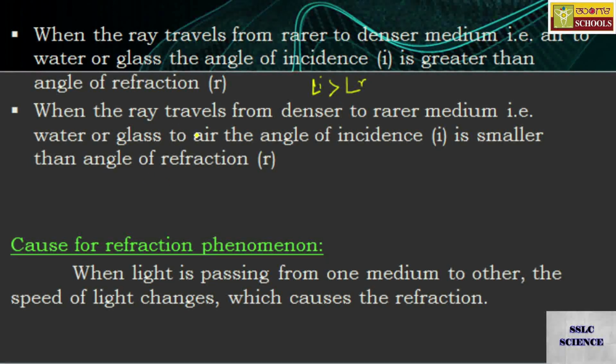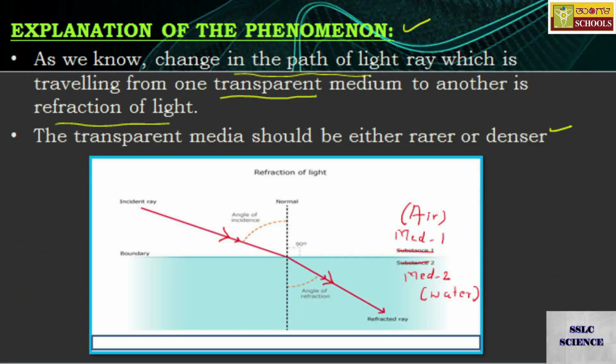And similarly, when the ray of light is traveling from denser to rarer medium, it is less. So the angle of incidence I is less than the angle of refraction R. Let us take the diagram here.